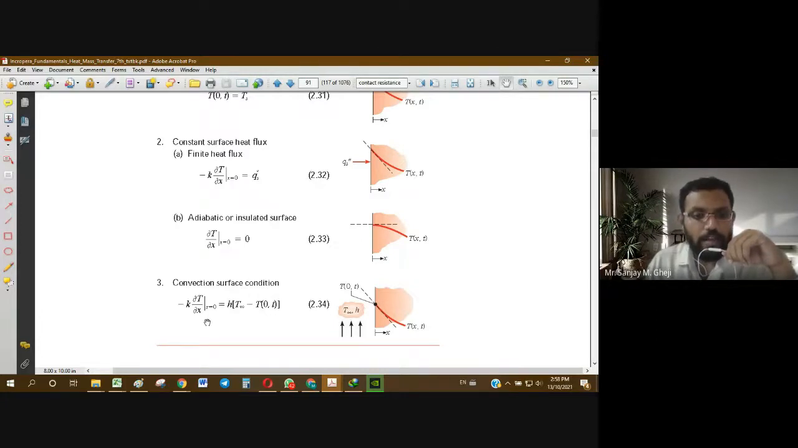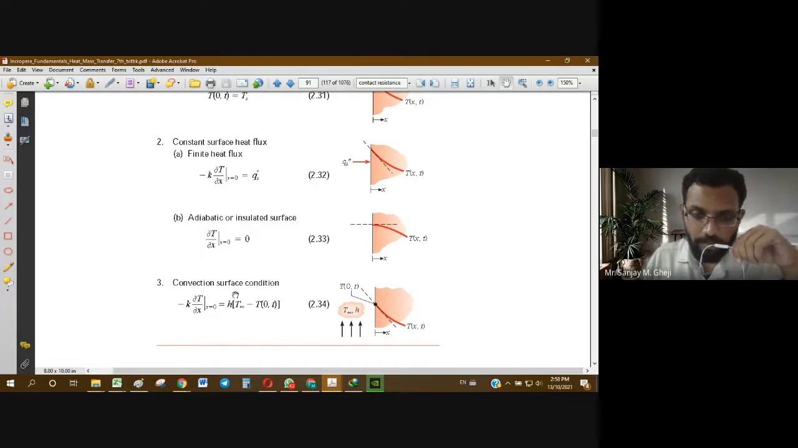And the last one is the convection surface condition. This type of boundary condition we have used to find the rate of heat transfer. Here there is some fluid in contact with the solid. At the interface between fluid and solid, the rate of heat conduction is equal to the rate of heat convection. So the heat coming out of the solid wall by conduction is equal to the heat carried away by the fluid by convection.